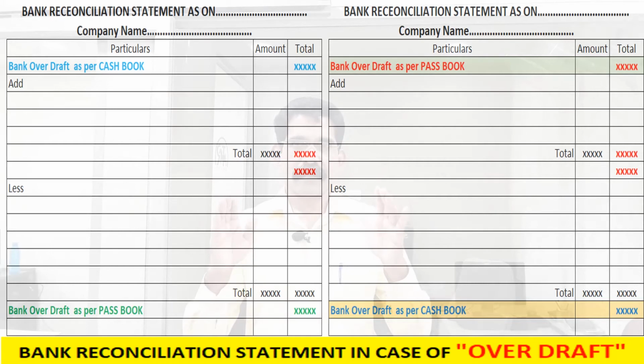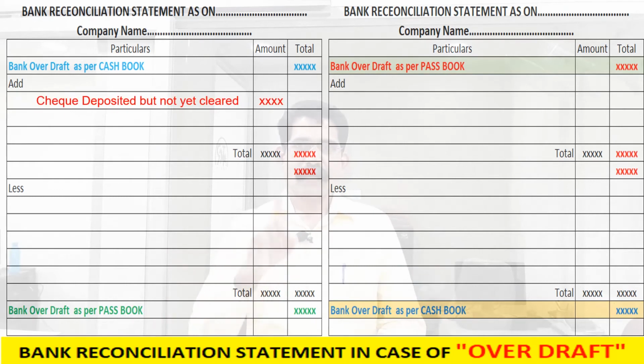Our base is cash book, the balance is overdraft. We have deposited one check into the bank. As per the cash book, our overdraft is decreased by that amount. That check is not collected by the banker, so as per the bank record, our overdraft is increased by that amount. What should we do? Our base is cash book. In order to equalize with the passbook, we have to add that amount in cash book. Now it will be equal.